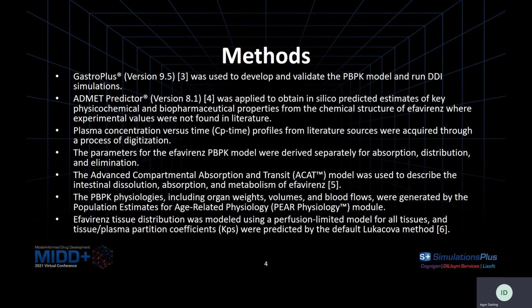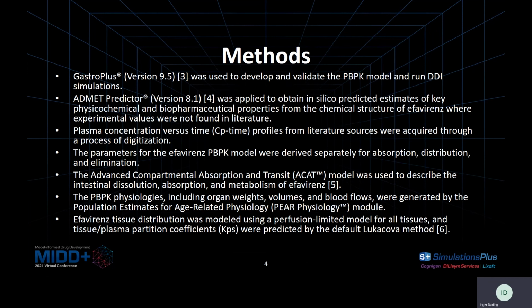As methods, we use GastroPlus to develop the PBPK model and run the DDI simulations. ADMET Predictor was applied to obtain in silico predictions of key physical, chemical, and biopharmaceutical properties based on the chemical structure of efavirenz, and these were used when experimental data was not found in the literature.